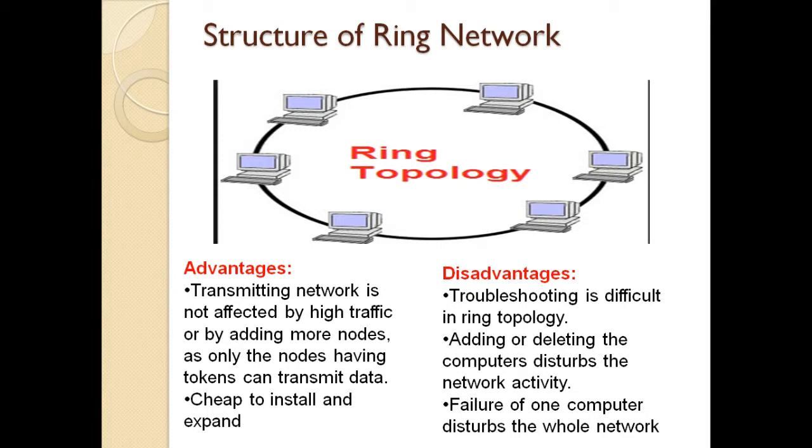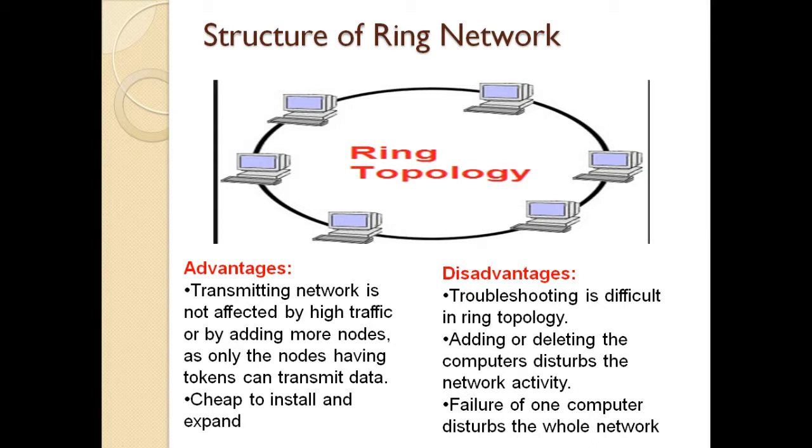If you want to increase the connection, we can add a repeater. If I want to increase my connection, I can do it with the help of a repeater, and I can transfer any data from one node to another.